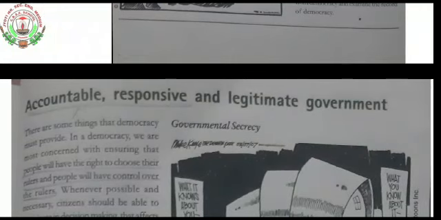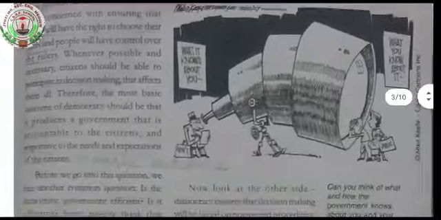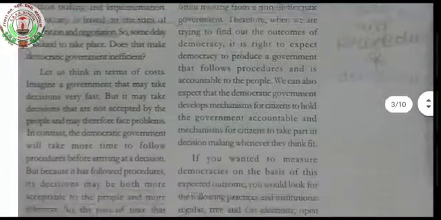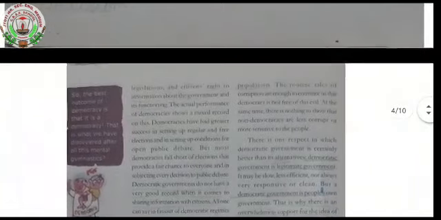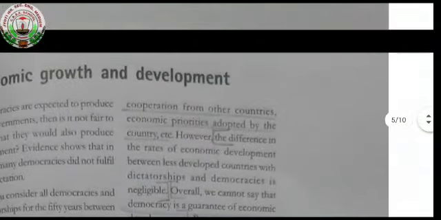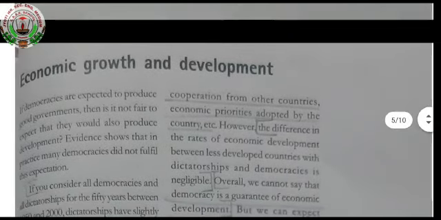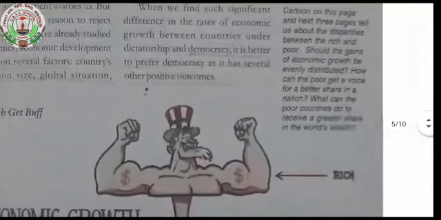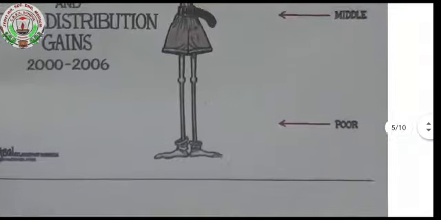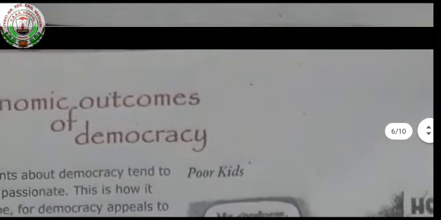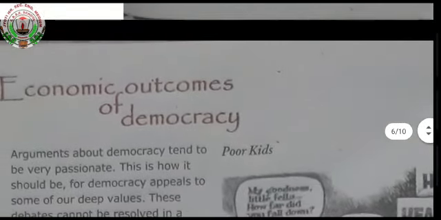Accountable, responsive, and legitimate government. Economic growth and development. This is the next topic. This I'll explain one by one. Then, economic outcomes of democracy.